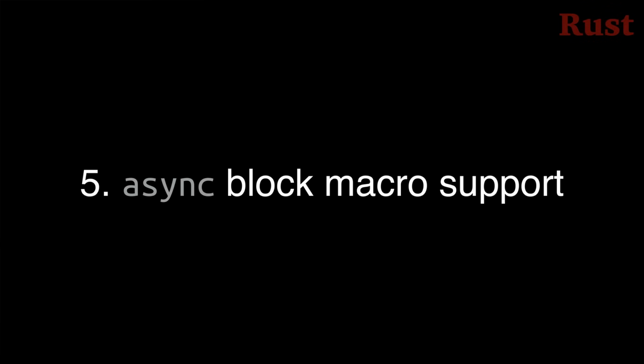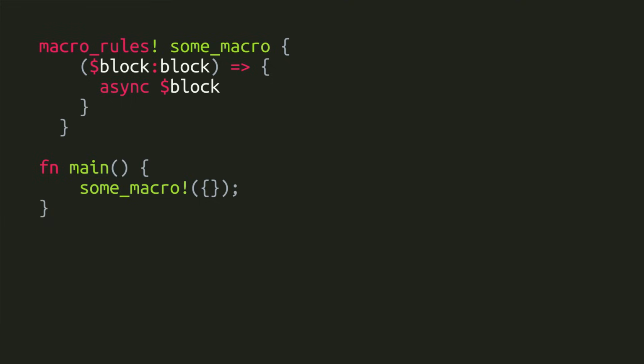Number 5, macros now support interpolating blocks for async blocks inside your macro rules macro. It looks like this. You can now pass a block to your macro, and then in your macro take that block and use it as the block value of an async block. This also now works for the unstable try block, but I doubt many people use the try block at all yet, much less in macros because it hasn't been stabilized.